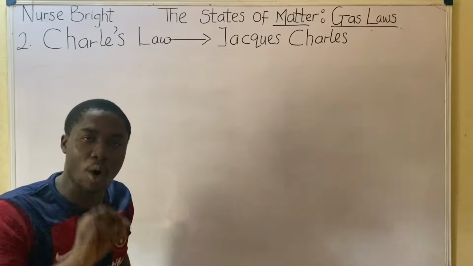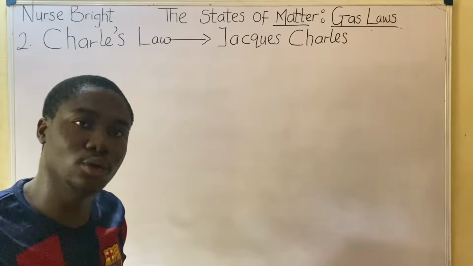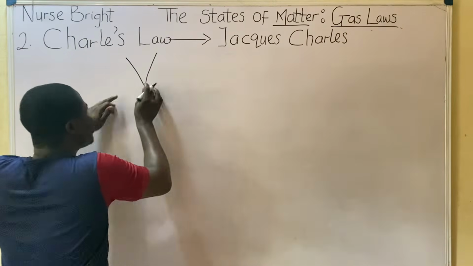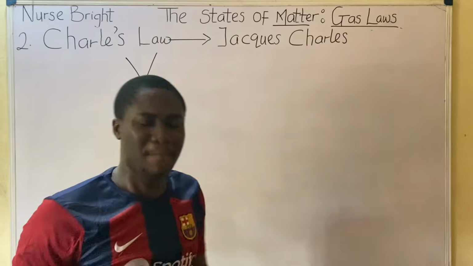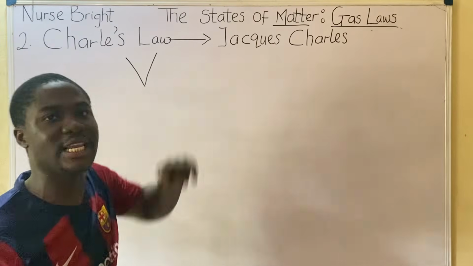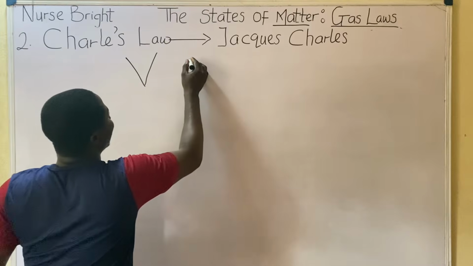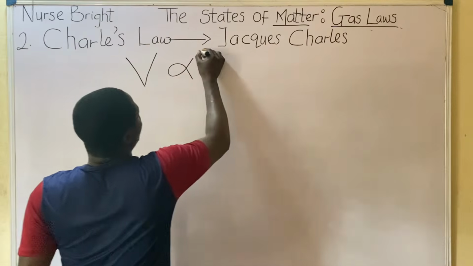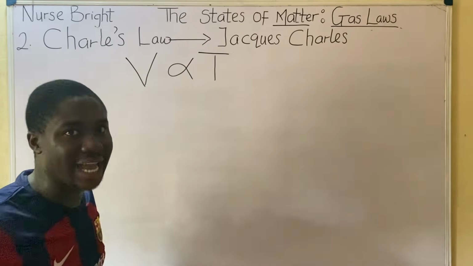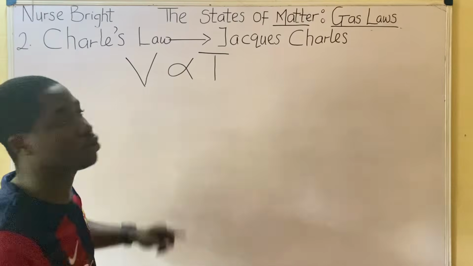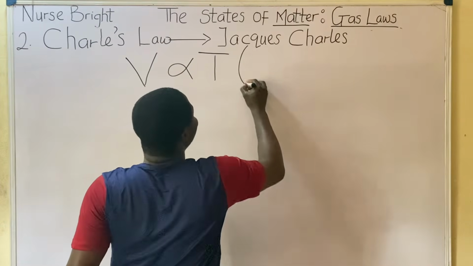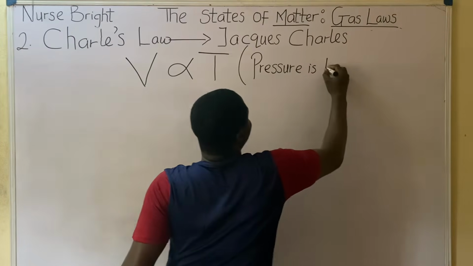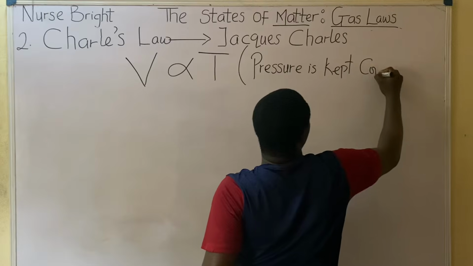So what does this law state? Charles law states that the volume, we are still interested in this variable because it describes gas behavior, which we've seen initially, the volume of a given mass of gas is directly proportional to temperature. Initially for Boyle's law, inversely; Charles law, directly proportional to temperature, provided pressure is kept constant. This must be noted.